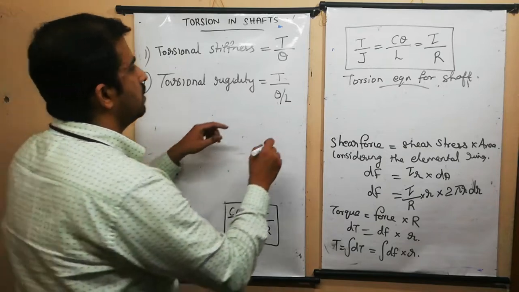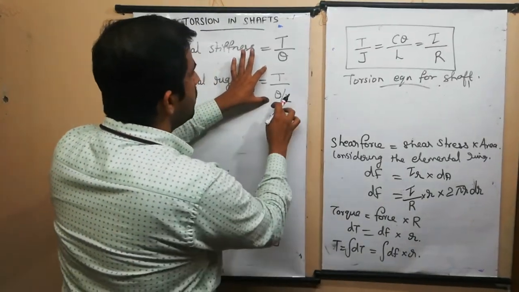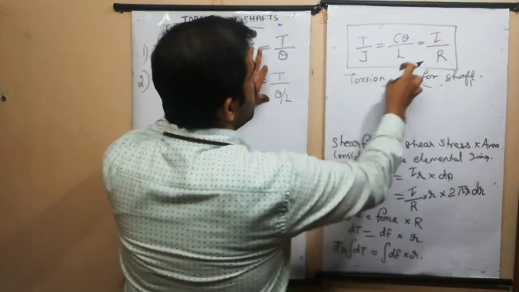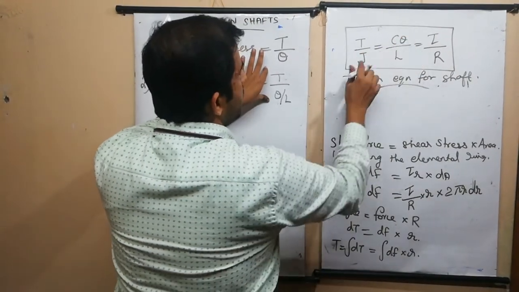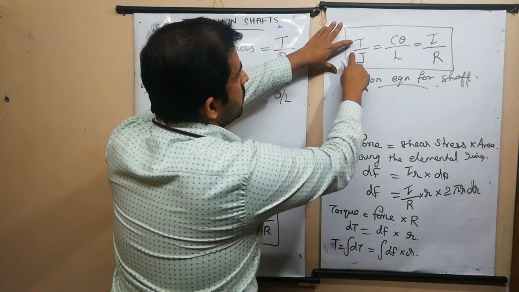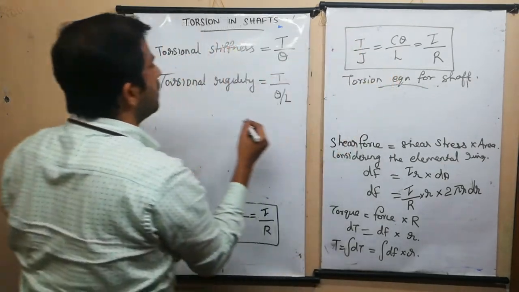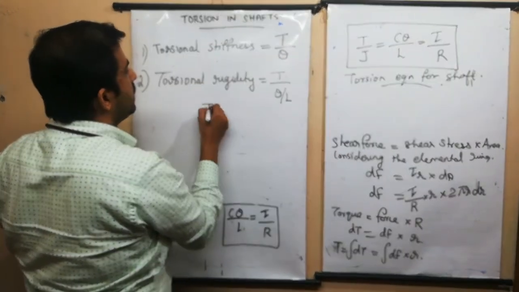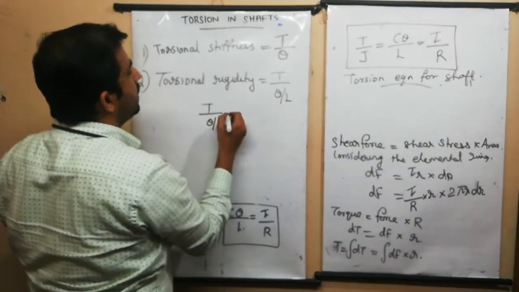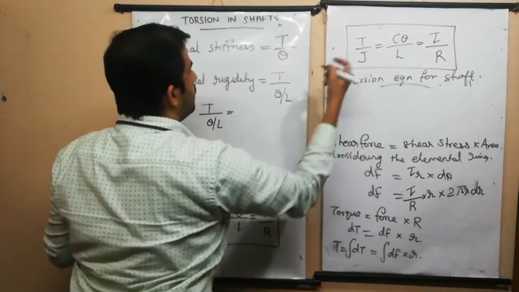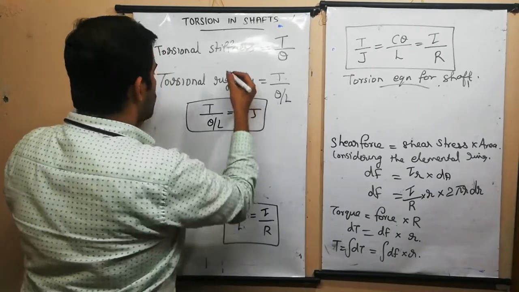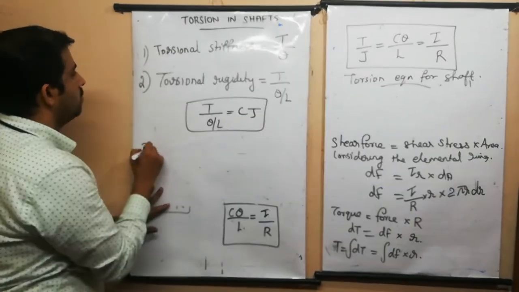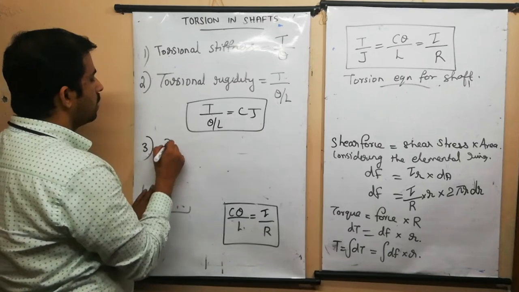So this is T by theta divided by L. Comparing with this equation, T by J is equal to C theta by L, equate this one. Then we will get T divided by theta divided by L is equal to C multiplied by J, CJ. So this is the equation for torsional rigidity. And now coming to the polar modulus.